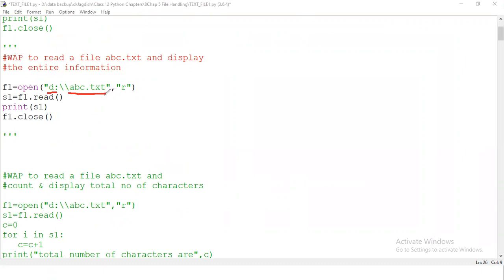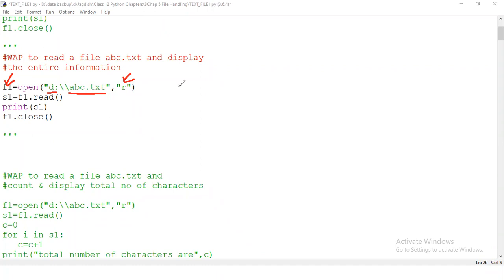And then it will open this file in read mode. In read mode. Okay. F1 is an object. An object is nothing but the handler through which you handle all the properties or all the functions related to that particular file. So it means F1 is the authorized handler through which you will be able to handle all the functions on this particular file.